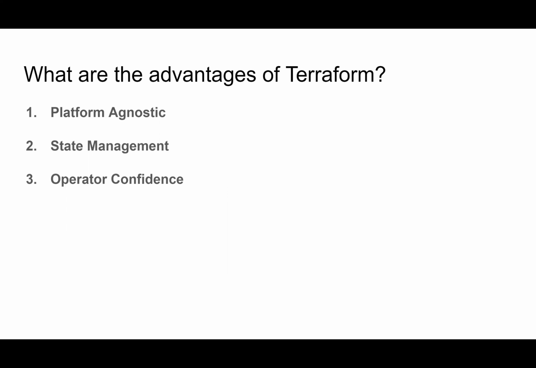What are the advantages of Terraform again? Well, it's platform agnostic. It doesn't matter if you're using Google Cloud, Azure, or AWS. Each one of those is a provider in Terraform. All we have to do is write the code in Terraform, and then Terraform Core will talk to the API. It'll create all those resources for you and data sources as well, which allows us to track state very efficiently. We can see exactly what we have in our staging environment, our development environments, such as prod, staging, sandbox, which gives us confidence that these environments are what we think they are. We have as many resources as we think we have because we can see it in code.